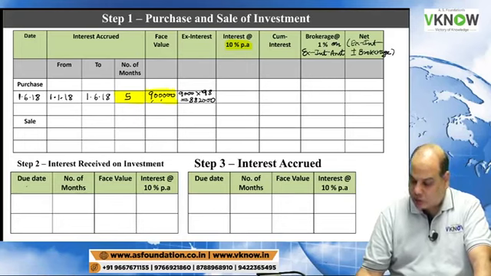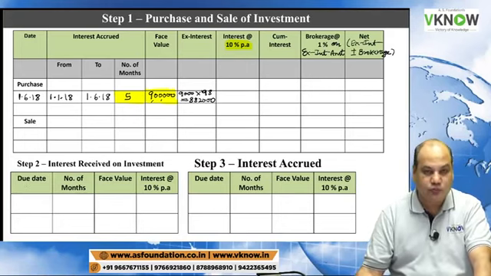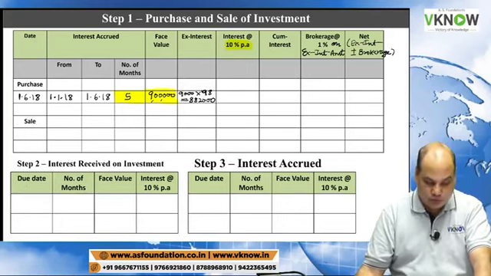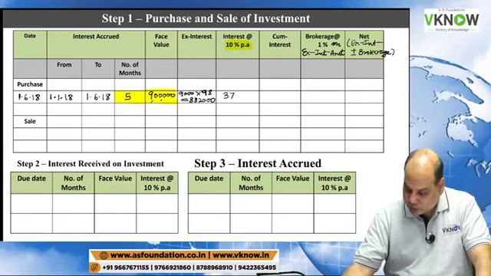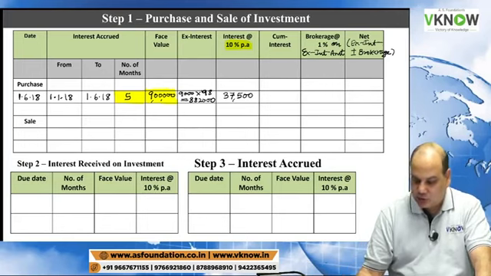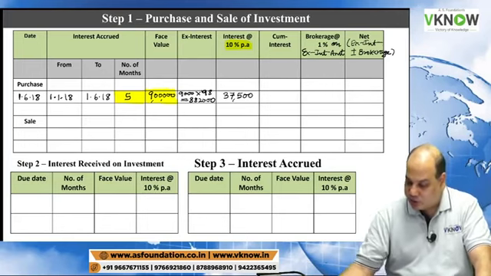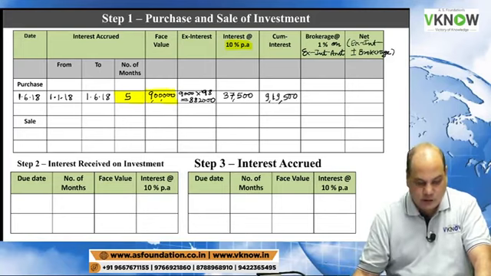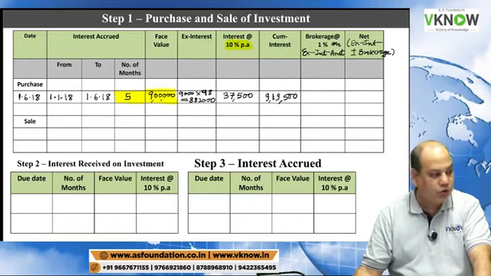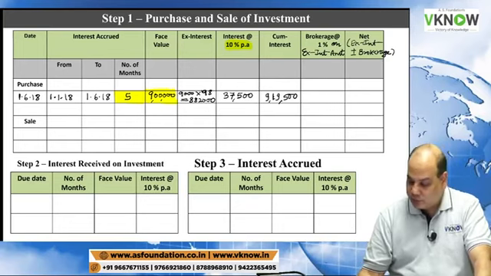So interest will be equal to 9 lakh into 10% into 5 by 12, 37,500. So cum interest amount will be 9 lakh 37,500.